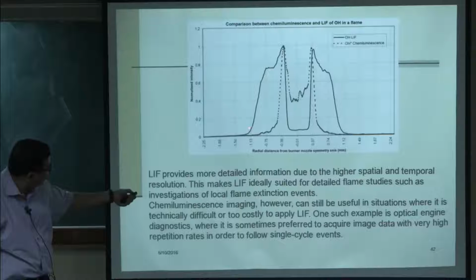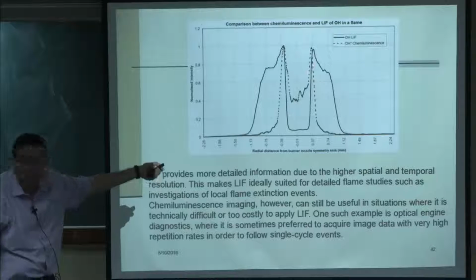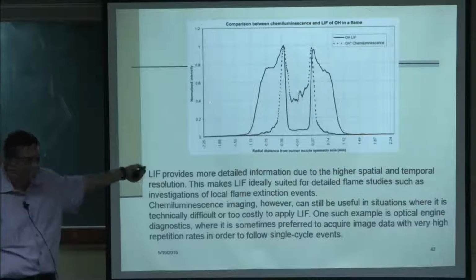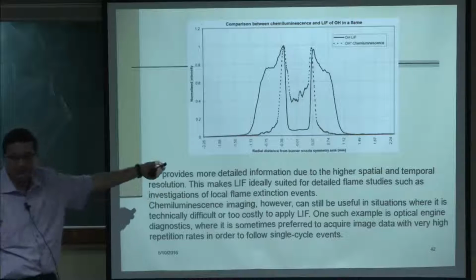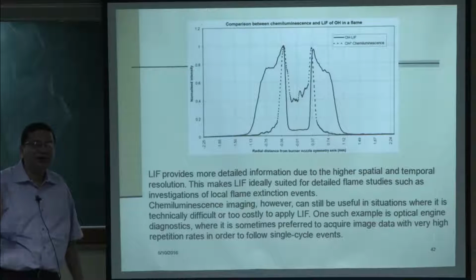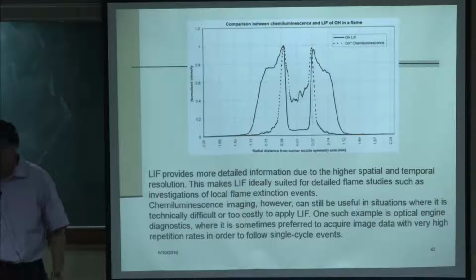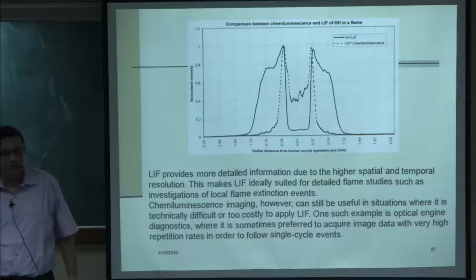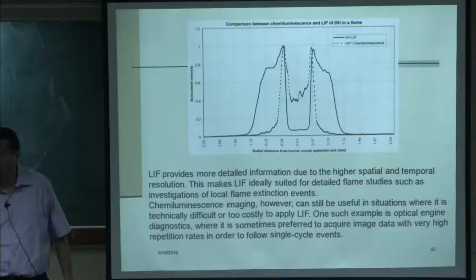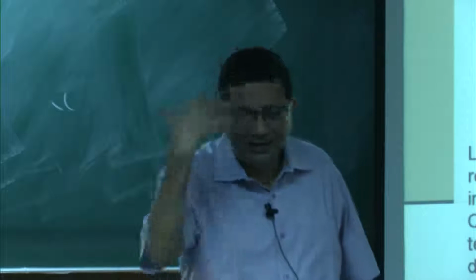So, therefore, PLIF captures this feature away from the flame much better, because PLIF does not require the flame to be present to do the study, whereas chemiluminescence requires the flame to be present, because it is directly coming from the flame.